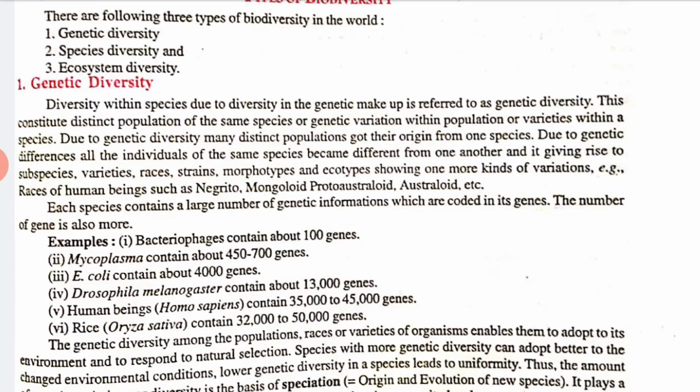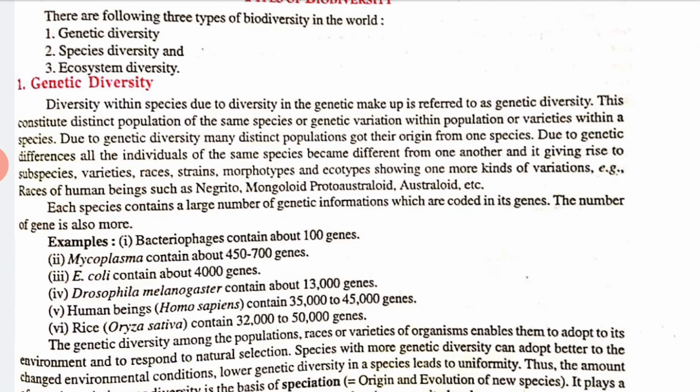Diversity within species due to diversity in the genetic makeup is referred to as genetic diversity. This constitutes distinct populations of the same species, or genetic variation within a population, or we can say varieties within the species. Okay, so due to genetic diversity many distinct populations got their origin from one species.